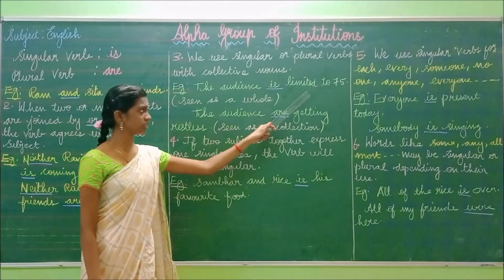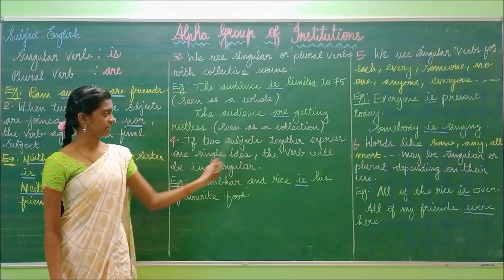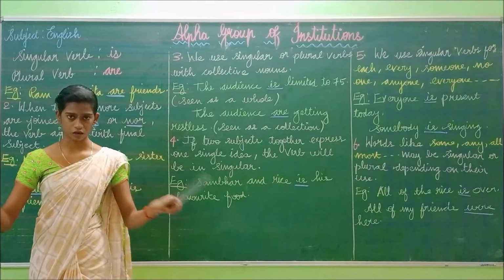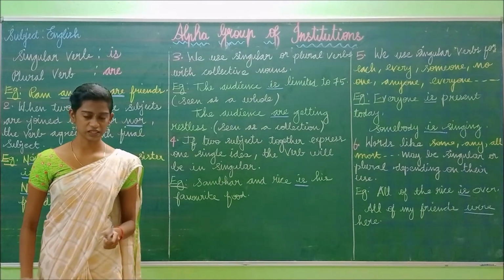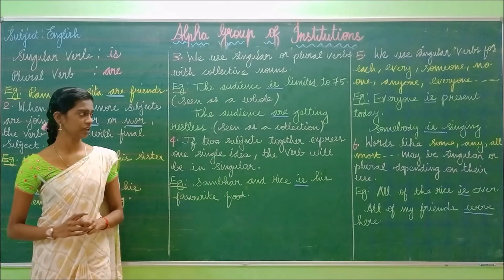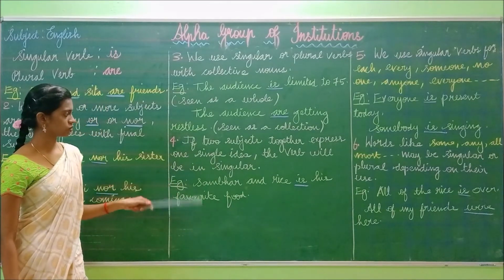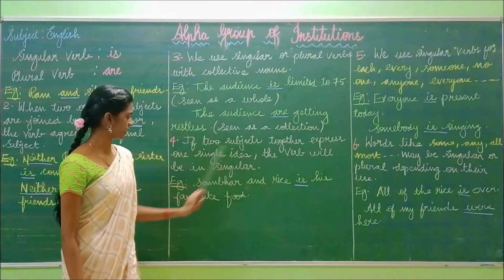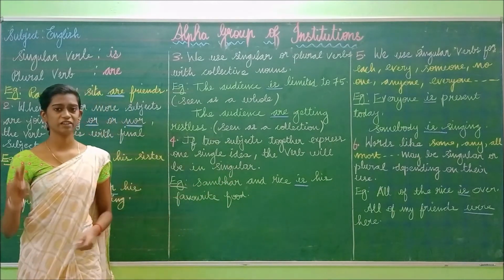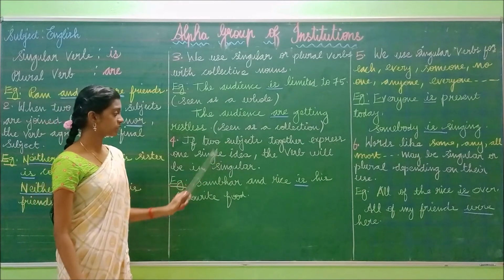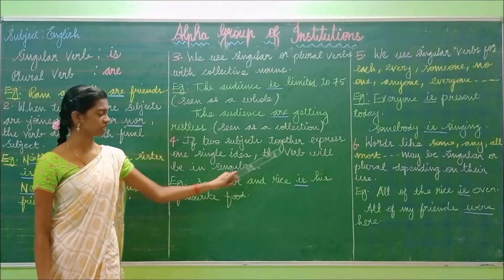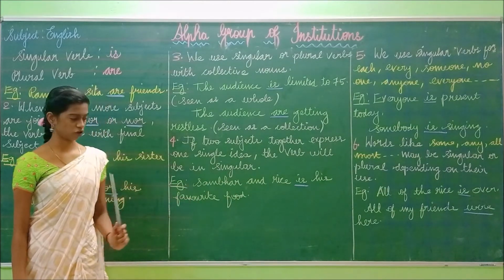The audience is limited to 75. The audience are getting restless. If we represent a whole team, we have to use the singular verb, and if we see it as a collection, we have to use the plural verb. And the next rule: if two subjects together express one single idea, the verb will be singular. What do we have to use? We have to use the verb in singular form.